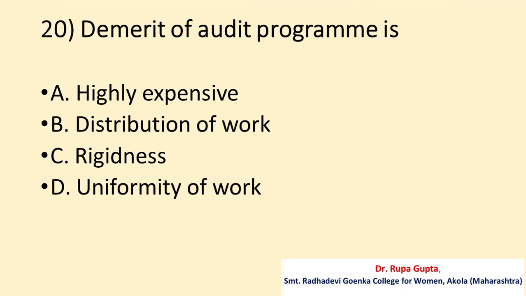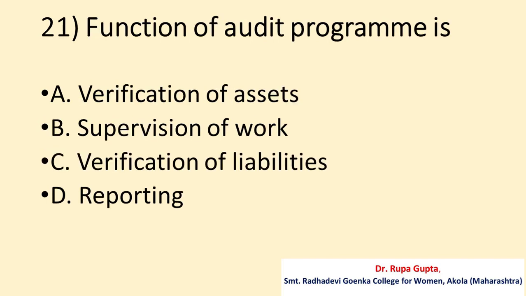Question number 20. Demerit of audit program is A. Highly expensive. B. Distribution of work. C. Rigidness. D. Uniformity of work. And the answer is C. That is rigidness.